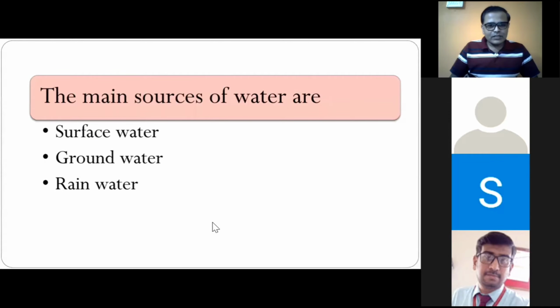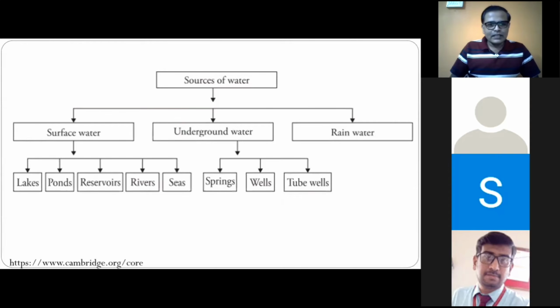Without wasting much time in these introductory slides, we'll proceed further. As you know, the sources of water are surface water, underground water, and rainwater. Surface water includes lakes, ponds, and various reservoirs like dams, then rivers, sea, etc. Underground sources can be tube wells or bore wells, right? And rainwater. So these are some of the sources of water.